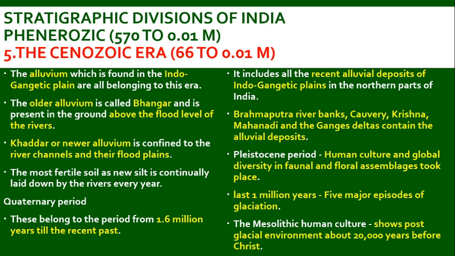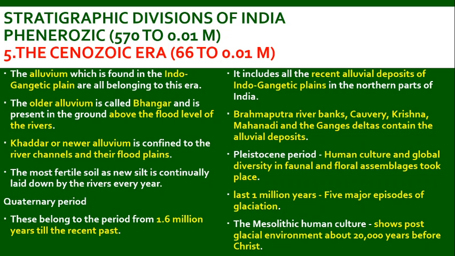The Cenozoic era, which spans from 66 to 0.01 million years. The alluvium which is found in the Indo-Gangetic plain belong to this era. The older alluvium is called Bangar, which is present in the ground above the flood level of the rivers. Kadar or new alluvium is confined to the river channels to the present flooding plains. The most fertile soils, as new silt is continually laid by the rivers every year, there will be Kadar, new alluvium available in flooding plains every year. The Quaternary period.